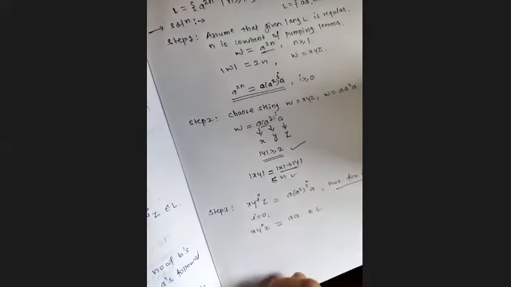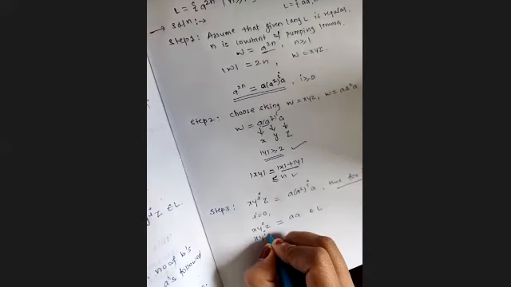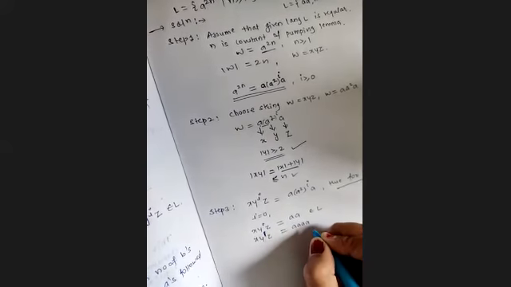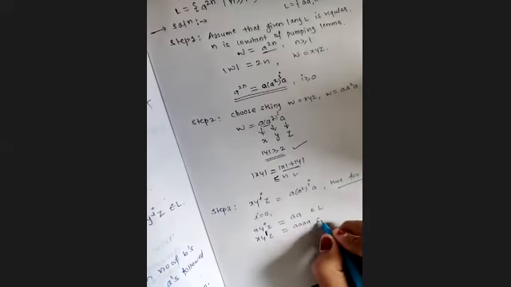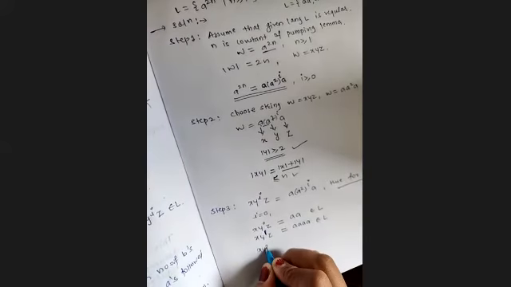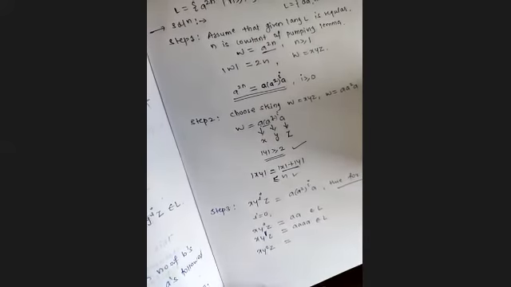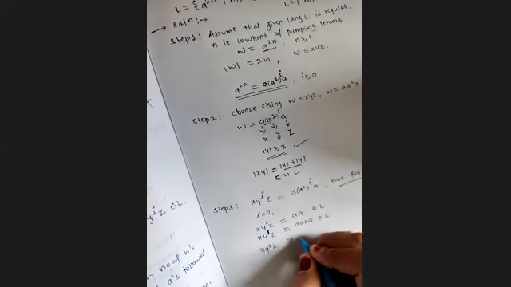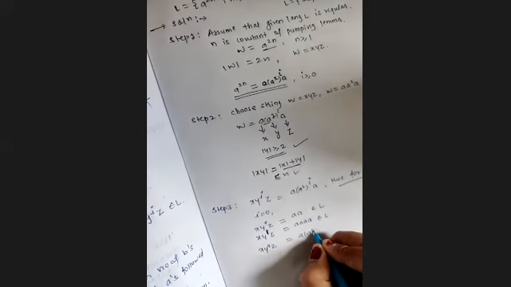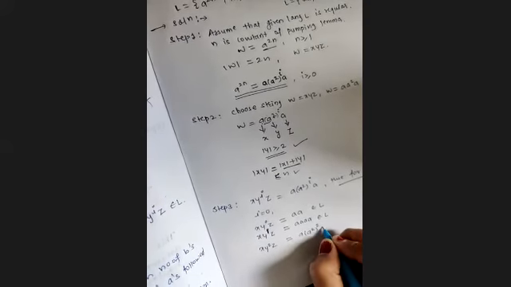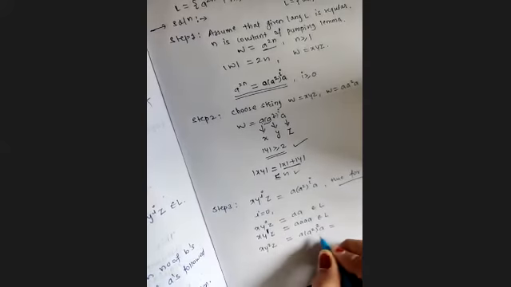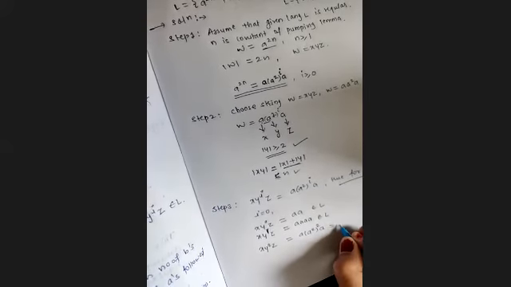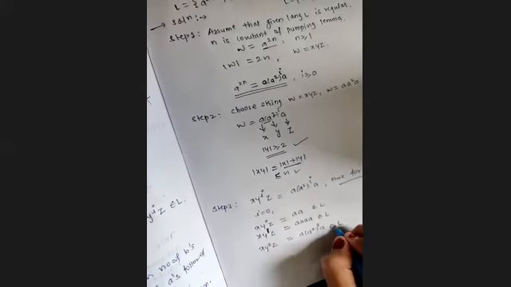This string belongs to L. x y to the power 1 z is equal to 4 times a. This also belongs to L. x y to the power 2 z is equal to a into a to the power 2 to the power 2 into a. Yes, this will also belong to L.